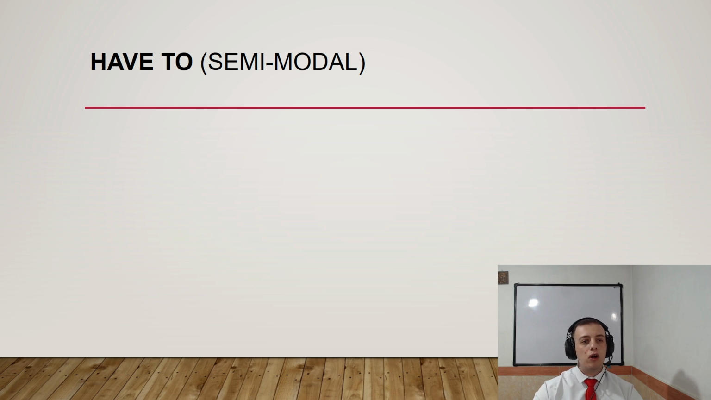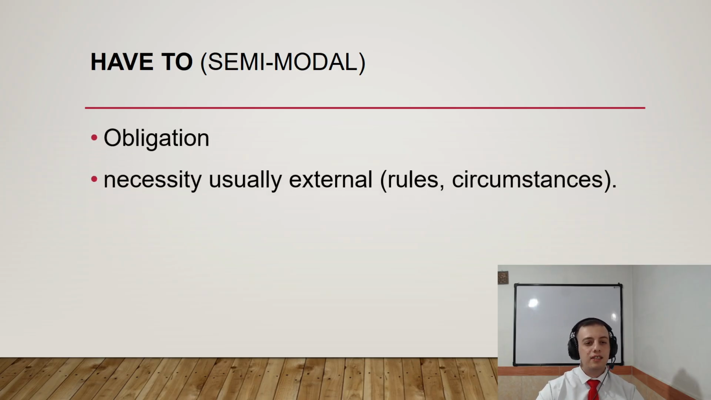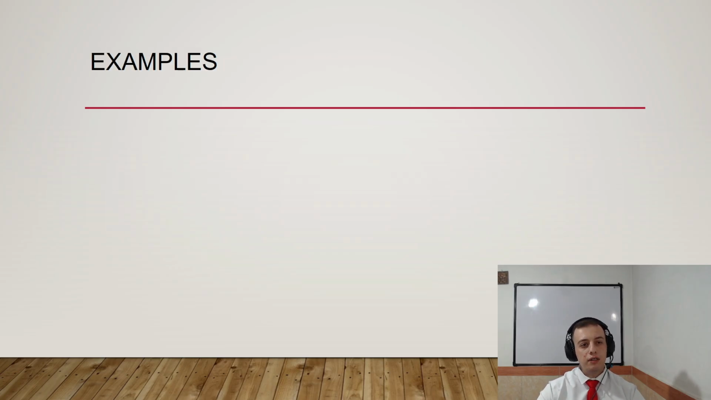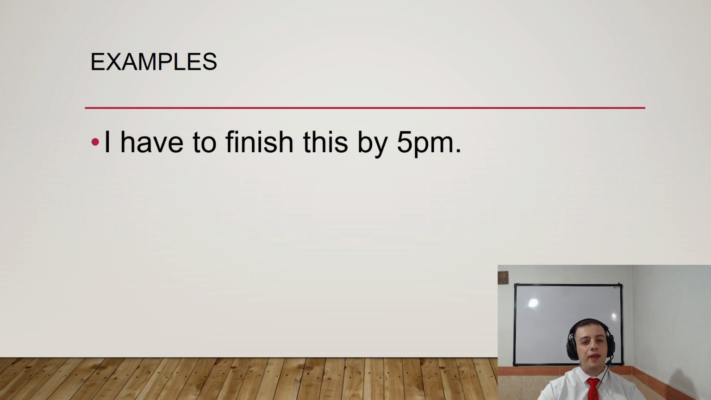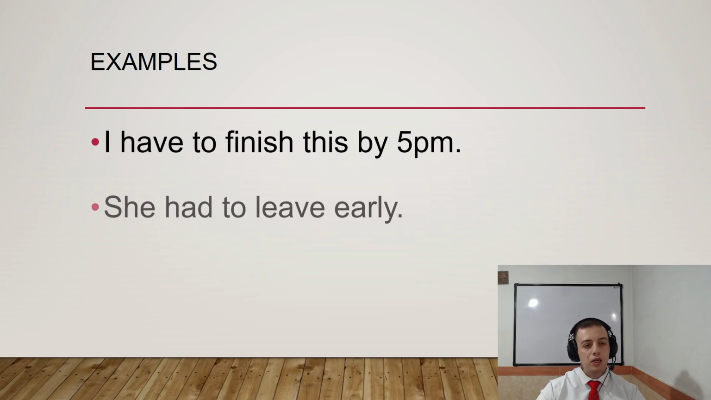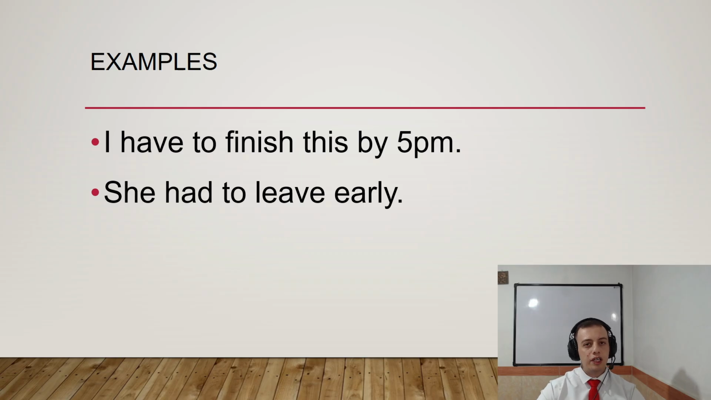Now, we are going to talk about semi-modals, right? So, for example, have to. Have to is used for obligation, necessity, usually external. For example, rules or circumstances. All right, take a look at examples. I have to finish this by 5 p.m. She had to leave early, right? I have to finish this by 5 p.m. is an obligation, and she had to leave early is a kind of necessity. Both of them talk about necessity or external.